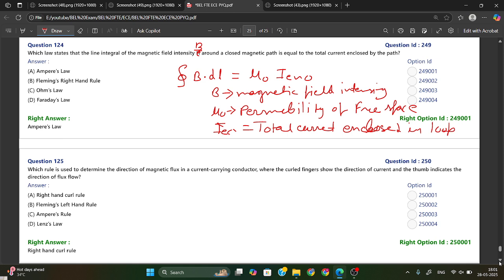Okay, so this is called Ampere's law. So Ampere's law is your answer.